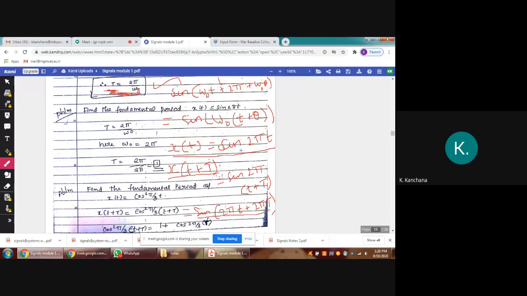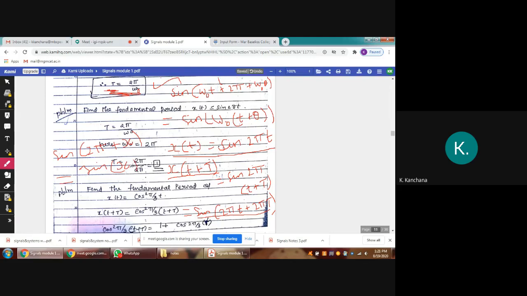X of t is sine 2 pi t. X of t plus T is sine 2 pi t plus 2 pi capital T. Okay. I want these two equations should be same. So what we know already, sine of 2 pi plus x equal to sine x. This is the equation, no?